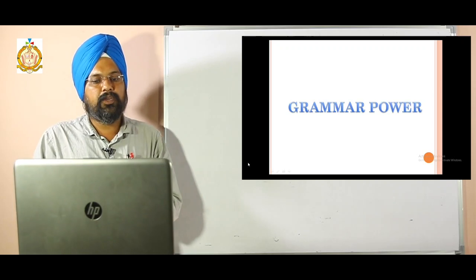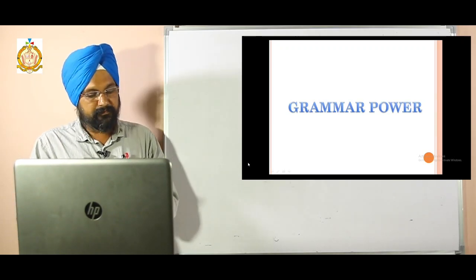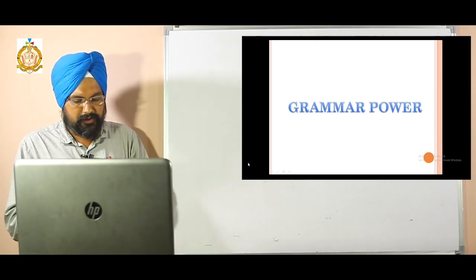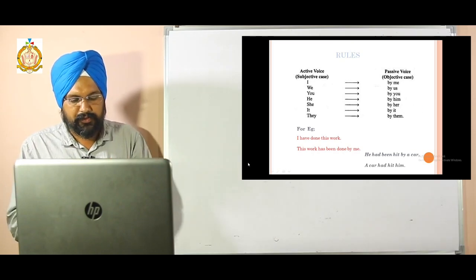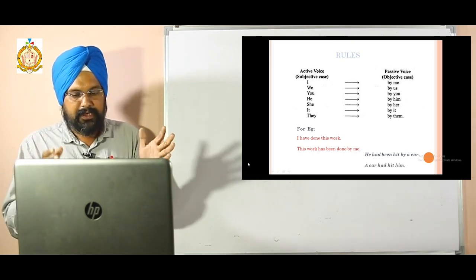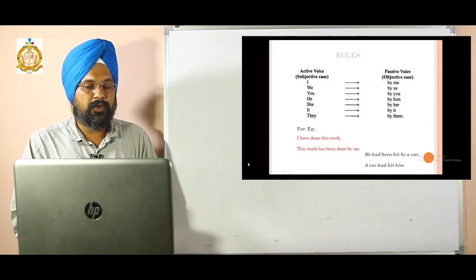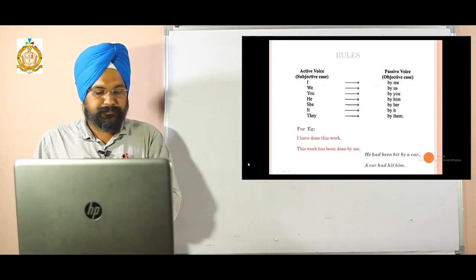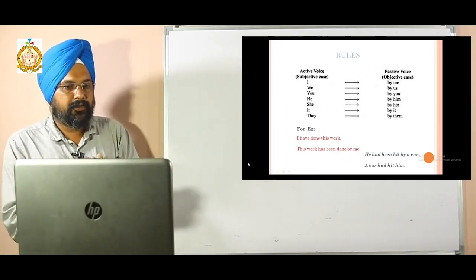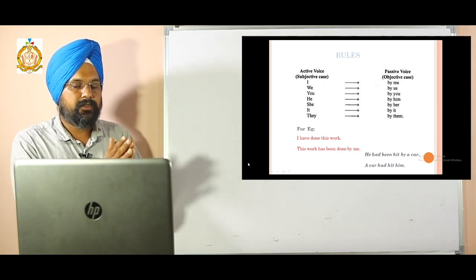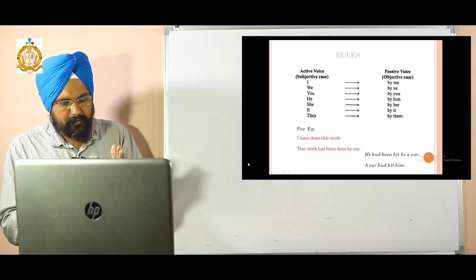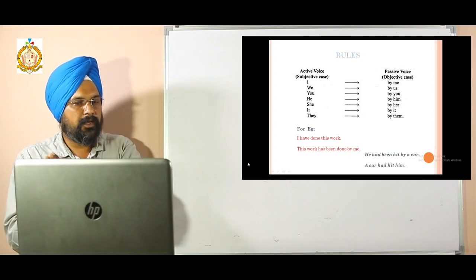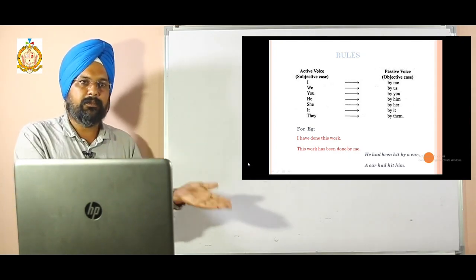Next topic we have the grammar part. Grammar is a set of rules that explain how words are used in a language. First, let us take the example of active to passive voice. The rule is subject plus verb plus object. Then the object becomes the subject and the subject becomes the object.